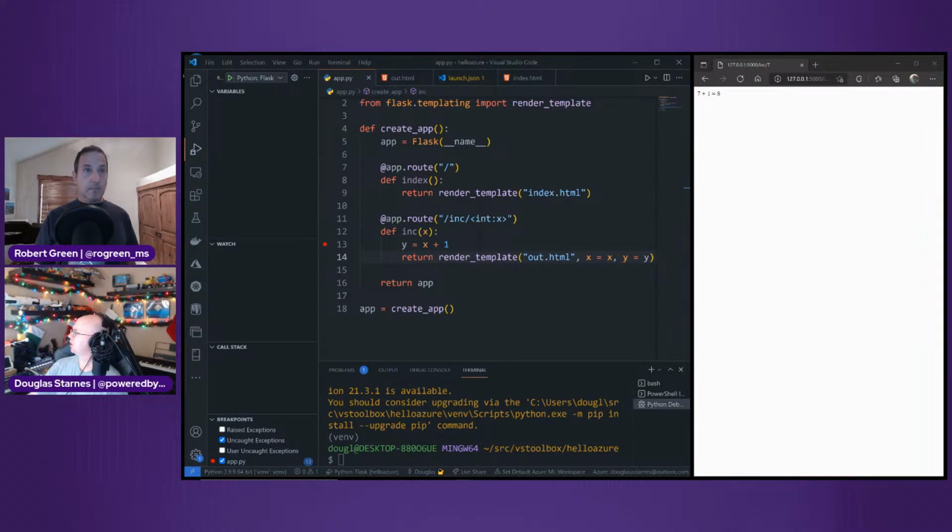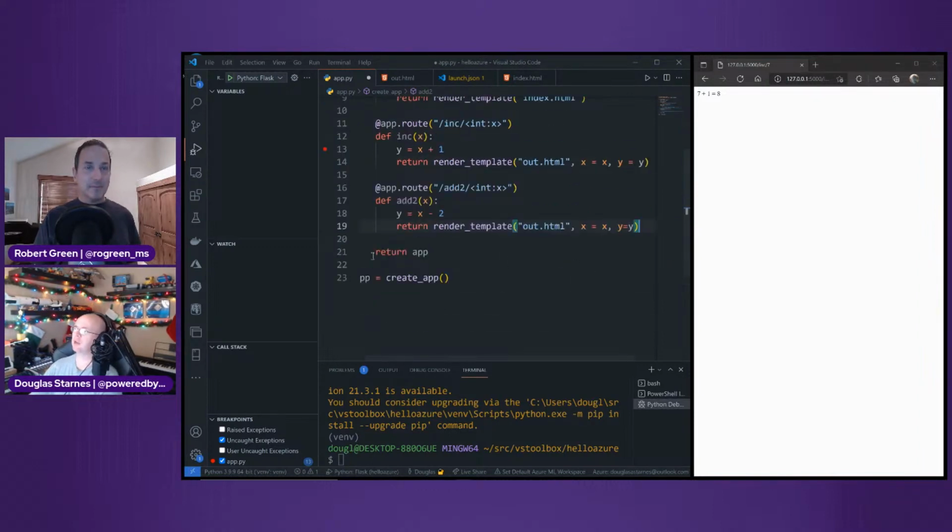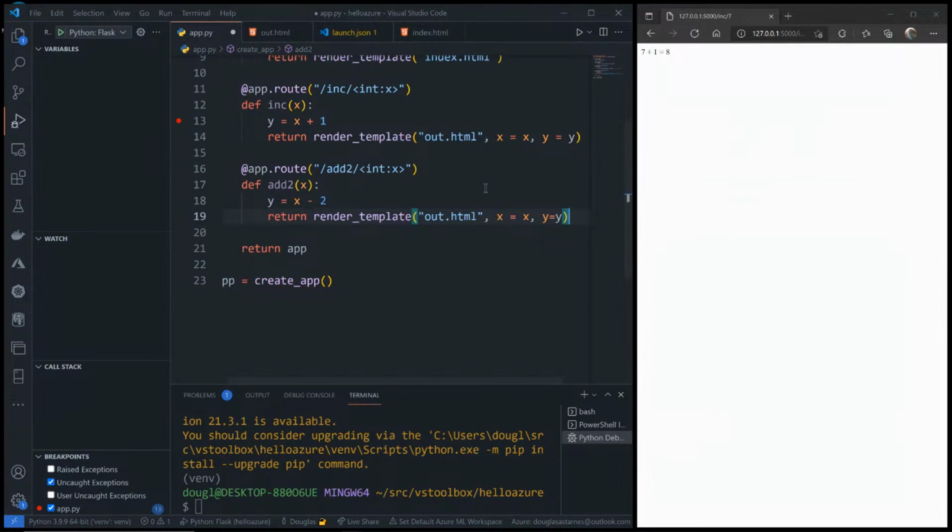So I'm going to bring in another route that adds 2. And actually, that's not the right one. Hang on just a second here. It is the wrong one. It's got an error in it, on purpose. I almost copied the right one. Come on, VS Code. There we go. I say such nice things about you. You should.